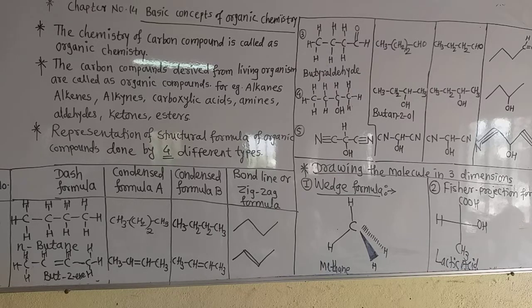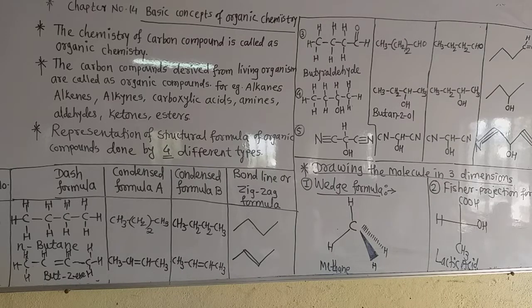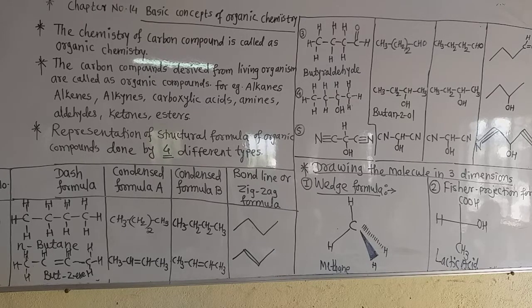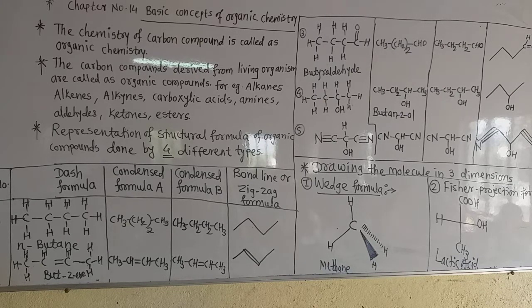So that's why the chemistry of carbon compounds is called organic chemistry. Remember that carbon compounds derived from living organisms are called organic compounds, and all these alkane, alkene, alkynes, carboxylic acids, amines, aldehydes, ketones, esters contain carbon as the main constituent.